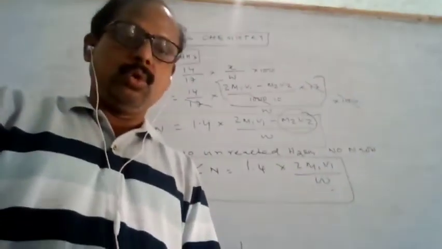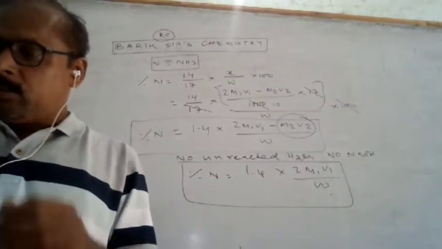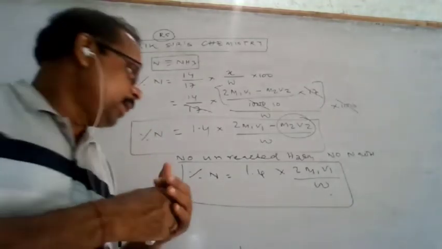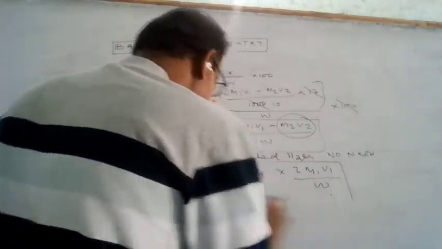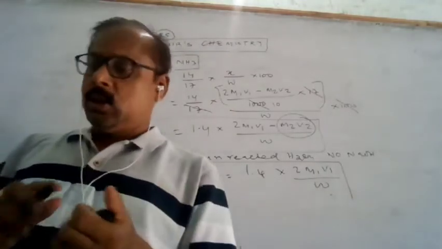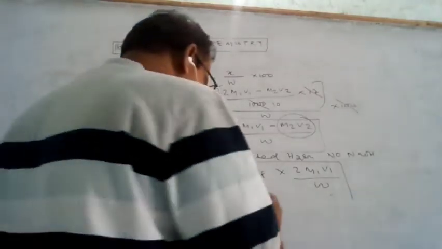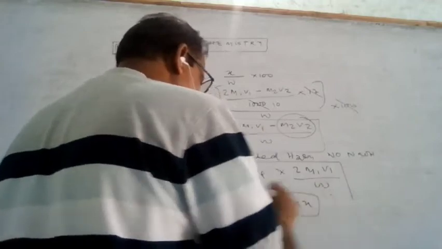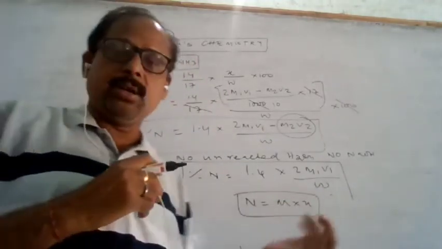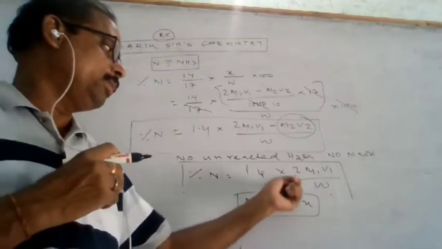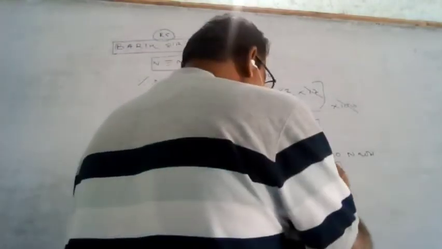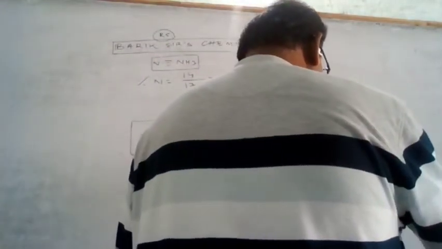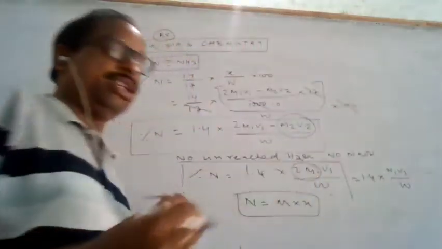So you see the NCERT problem number 12.22. In that problem, it is given for the estimation of nitrogen. Once you understand the formula, sometimes the normality may be given. Normality is equal to molarity into x, the valency factor. If the normality is given, then in place of 2M1 for sulfuric acid, where the valence factor is 2, we can write 1.4 into N1 into V1 by W. That will be even easier.